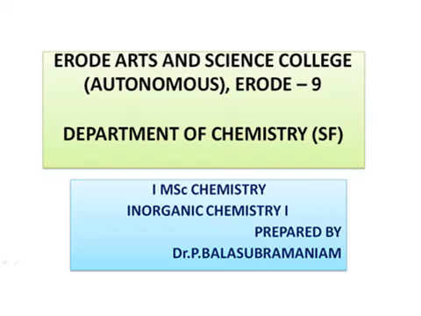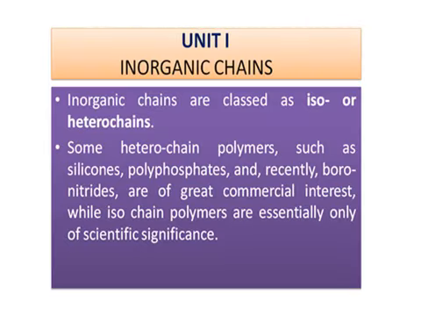Today we are going to see a topic about inorganic chemistry 1. It is inorganic chains. Inorganic chains are classified as iso or hetero chains. Iso means the same type of atom is present. Hetero means a different kind of atom is present.